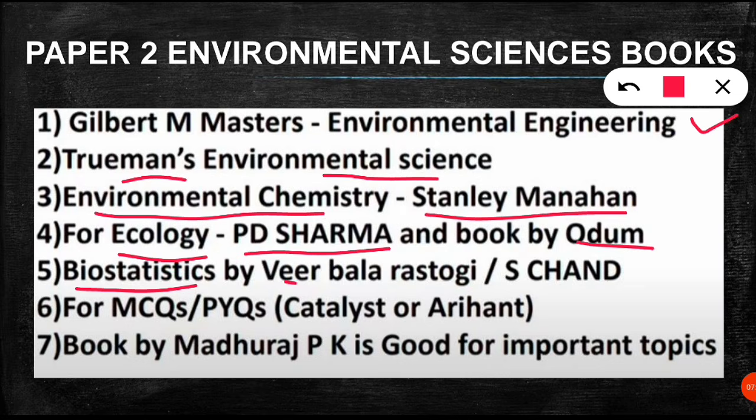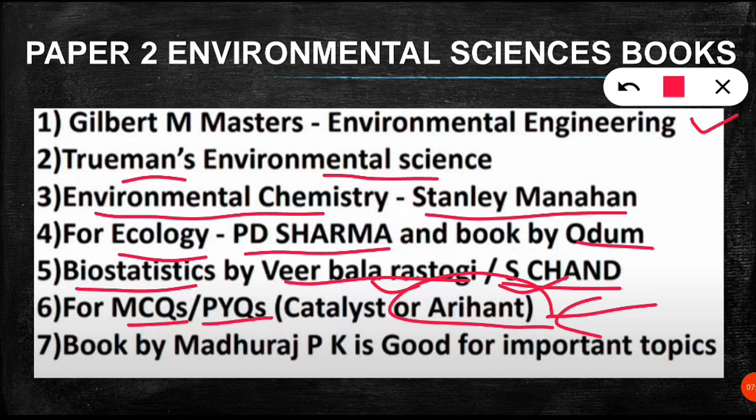For biostatistics you can follow Veer Bala Rastogi or the S. Chand publication book. For MCQs and previous questions you can follow Catalyst or Arihant. Arihant is only for the basics, just to know what the syllabus is and what topics are there. Both Catalyst and Arihant have some mistakes in the answer key. If you have any doubt or confusion, you should check it online or from other trustworthy sources. The book by Madhuraj P.K. is also good for important topics.